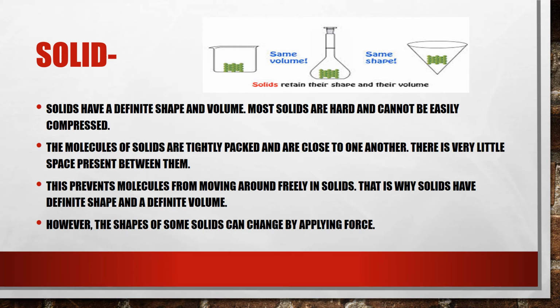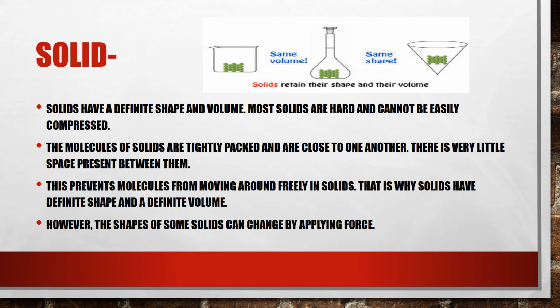And why is it so? Because the molecules of solids are tightly packed and are very close to one another. There is very little space between them. That is why the molecules of solid cannot move freely, and hence they end up having a definite shape and a definite volume.